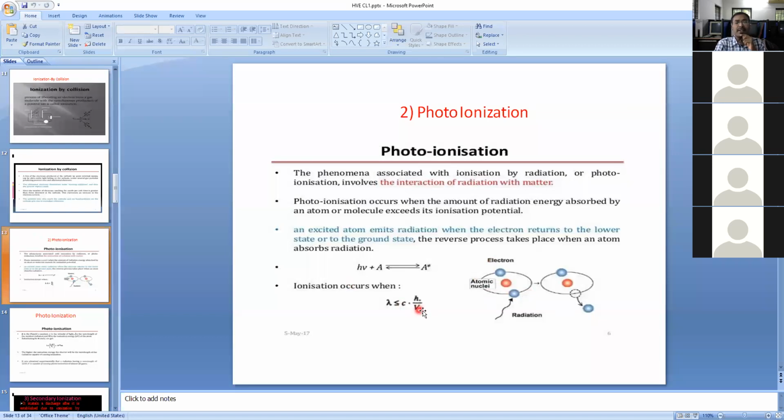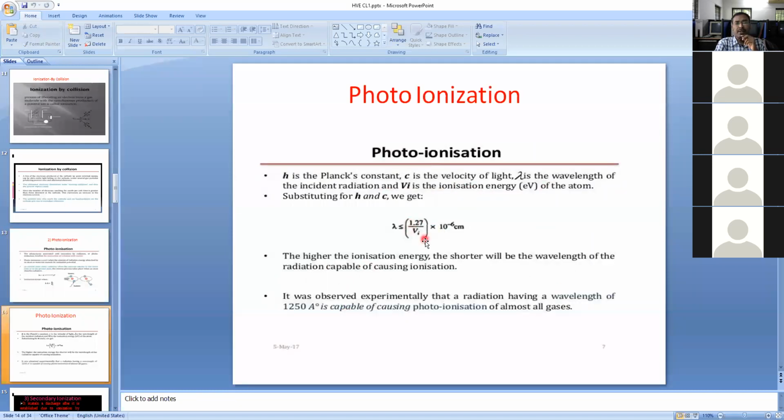Lambda is less than or equal to c into h divided by V. Here c is the velocity of light, h is Planck's constant, and V is the ionization potential. If you substitute the speed of light and Planck's constant, it becomes 1.27 times 10 to the power of -6 divided by V.